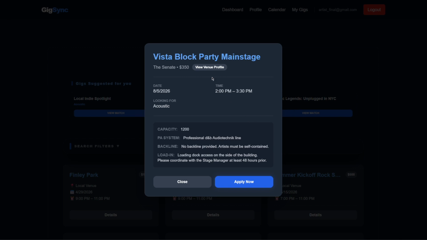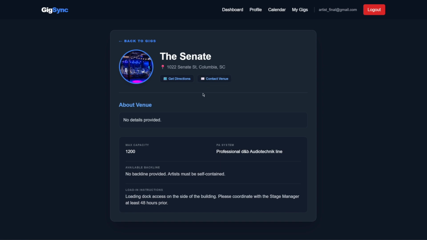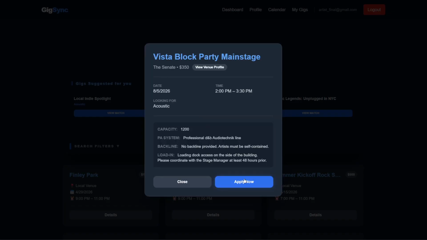So we can click View Venue Profile to have a better look at this. After taking a look at this, we can also get directions if we wanted to and contact the venue. So looking at this, this would be a good gig for Jackson to apply to. So let's go back to gigs and let's apply now.